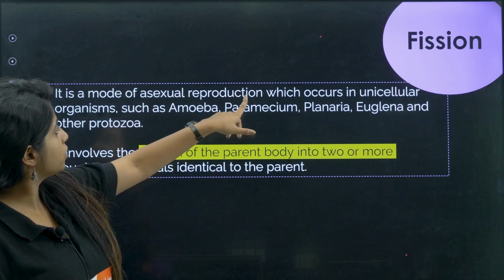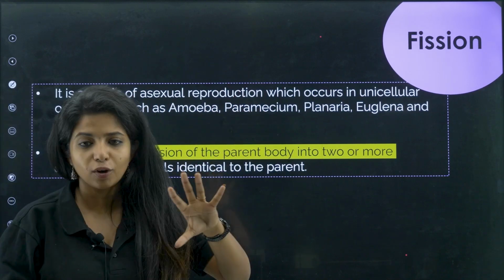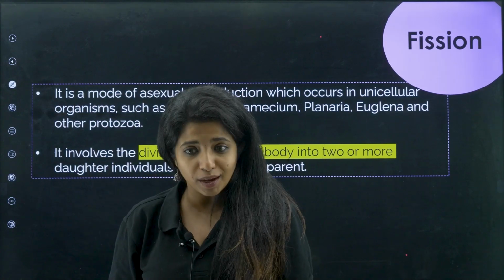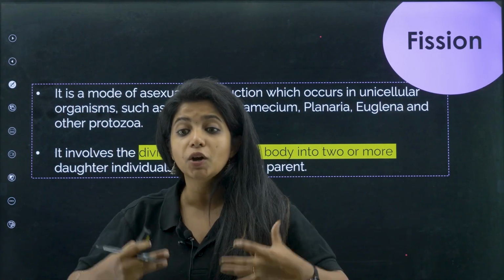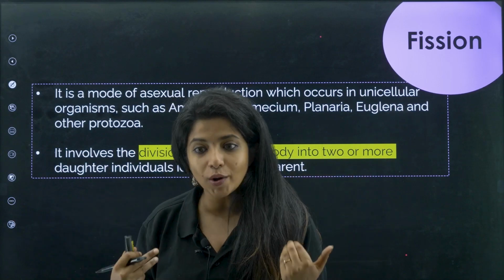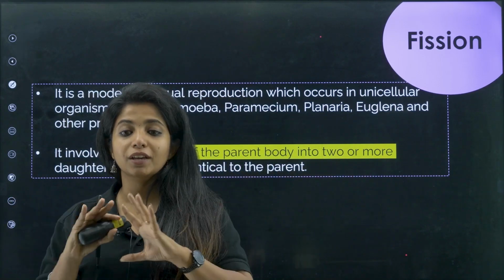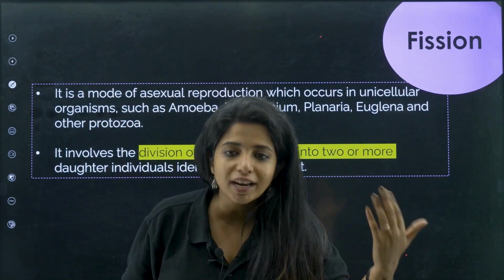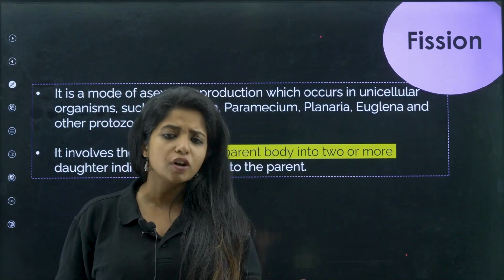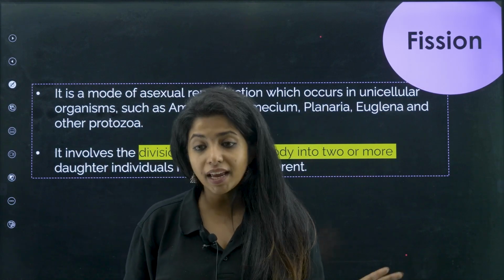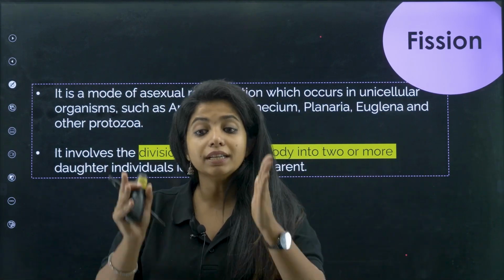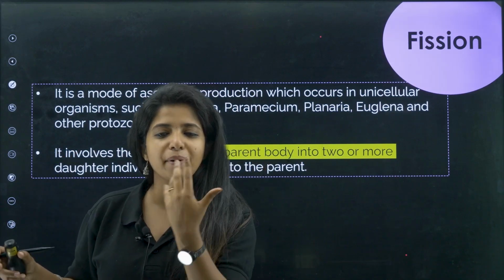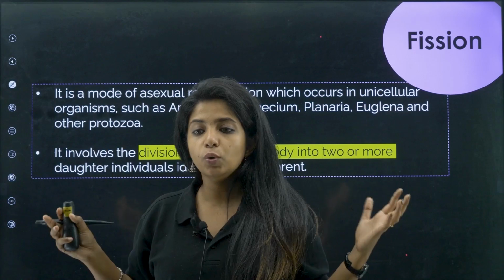So it is a mode of asexual reproduction which occurs in unicellular organisms. Obviously you cannot expect me to undergo asexual reproduction. I'm a big complex human being who has organ systems and everything, which is why we cannot undergo asexual reproduction. Complex organisms cannot undergo asexual reproduction. Why? Because our level of complexity is way too much. We have organ systems, we have tissue systems, we have lots and lots of things in our body, and hence everything has to be coordinated. It cannot work like that. Whereas simple organisms, simple unicellular means it is made up of just one cell, such as amoeba, paramecium, all of them, they can clearly undergo asexual mode of reproduction.